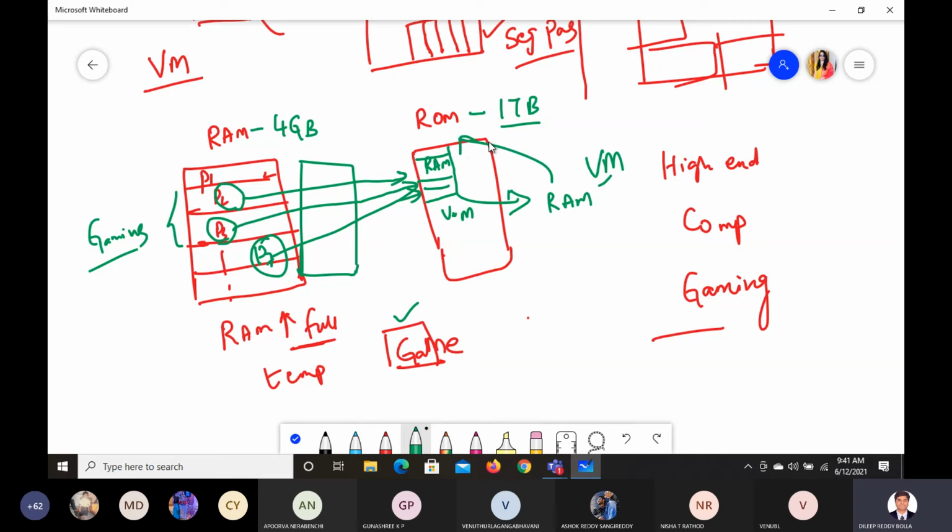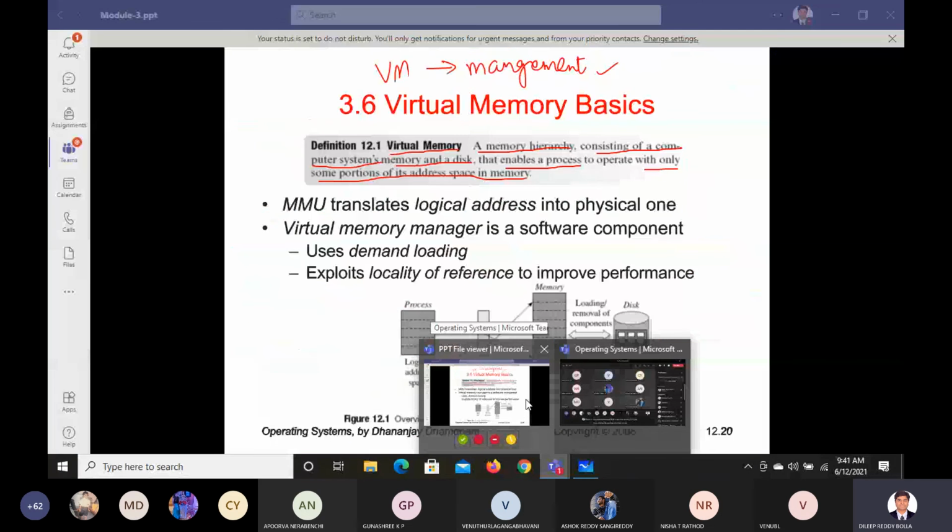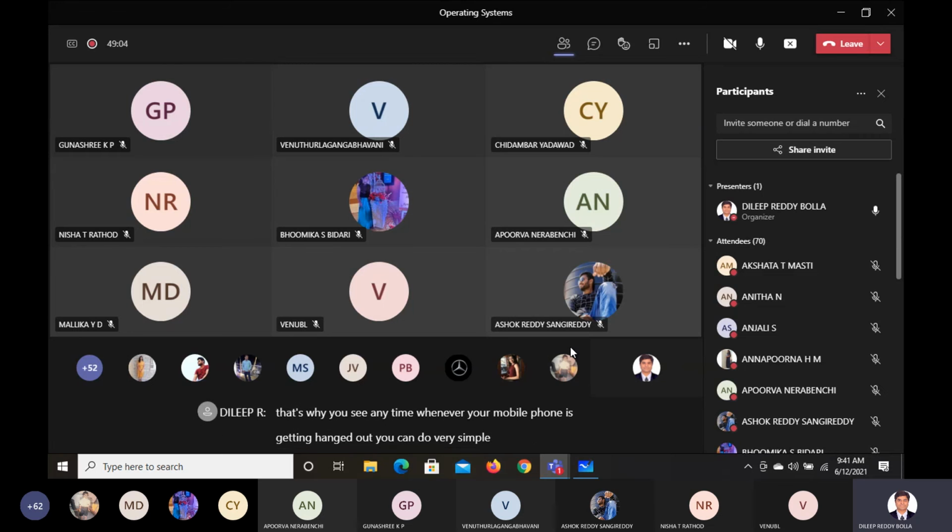Are you understanding it? Whenever your process is getting heated up or overloaded, whichever process is not used frequently has to be loaded back to the main memory. That's why, whenever your mobile phone is getting hanged, you can do a very simple thing: clear the WhatsApp data. The mobile phone will work absolutely fine.